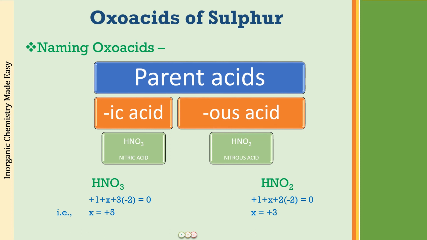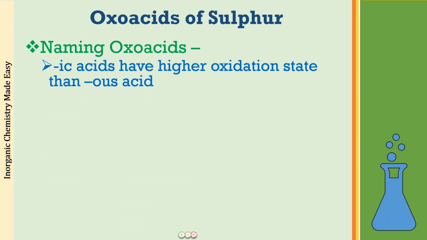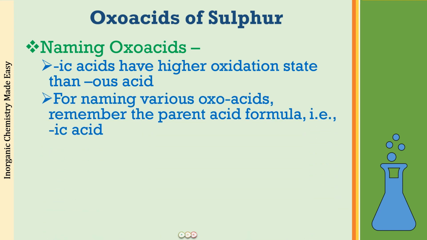So it is similar for these oxo acids also. What do you have to remember? The ic acids always have a higher oxidation state than the us acids. Now, in the naming of these oxo acids, you have to remember one formula per element. For example, we have to learn the oxo acids of sulfur today, so I want you to remember the formula of one oxo acid of sulfur. Which acid is that? I want you to remember the formula for the parent ic acid.